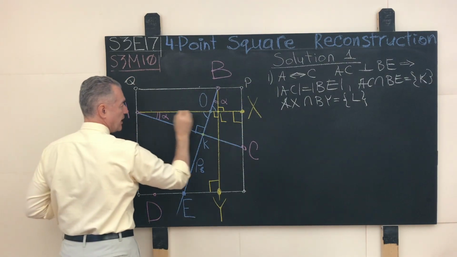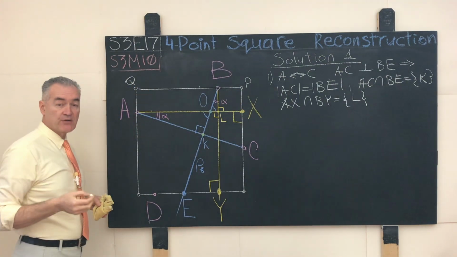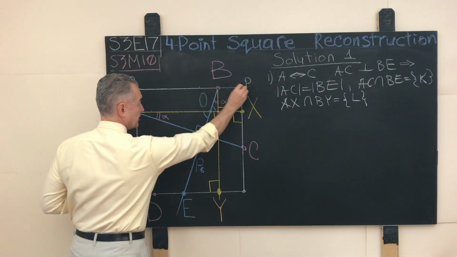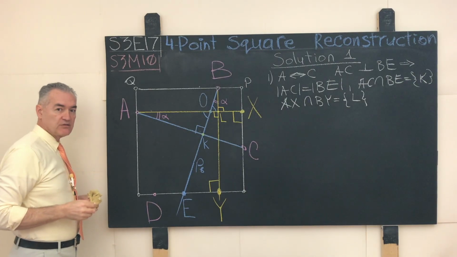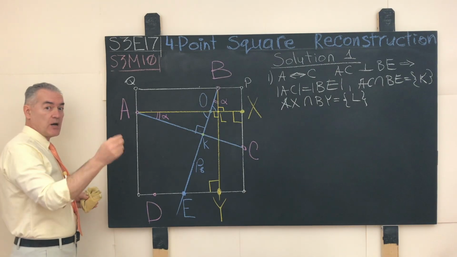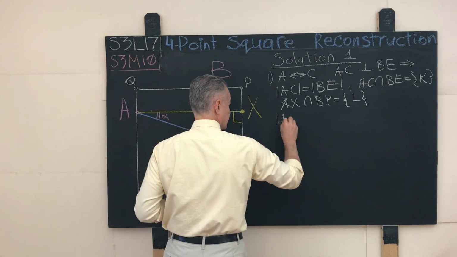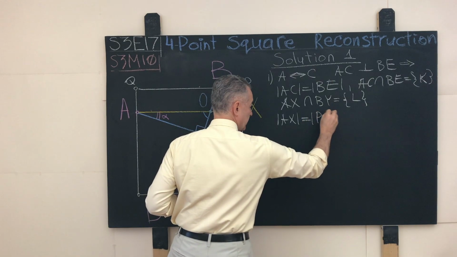So the shape AXPQ is at the minimum a parallelogram, because our side AX is parallel to the side PQ of the parent square, and in all parallelogrammatic areas, the lengths of the opposite sides equal one another. That means that the length of the side AX is the same as the length of the side PQ.